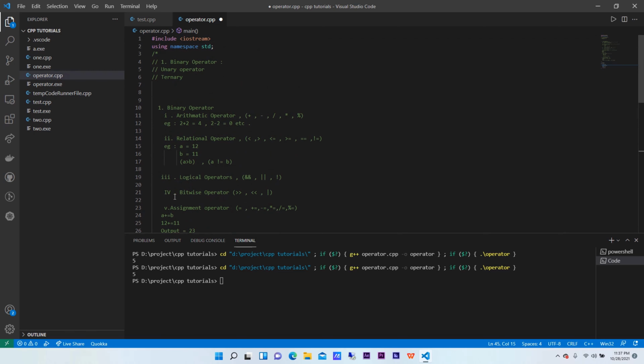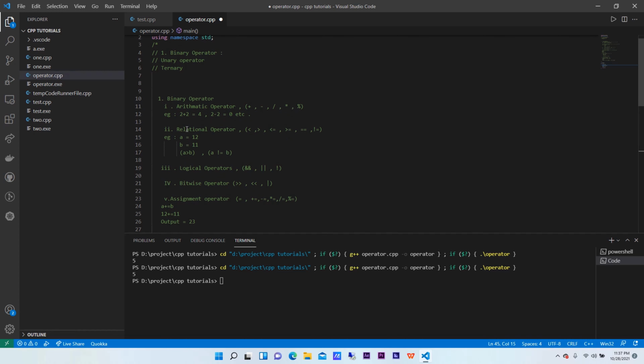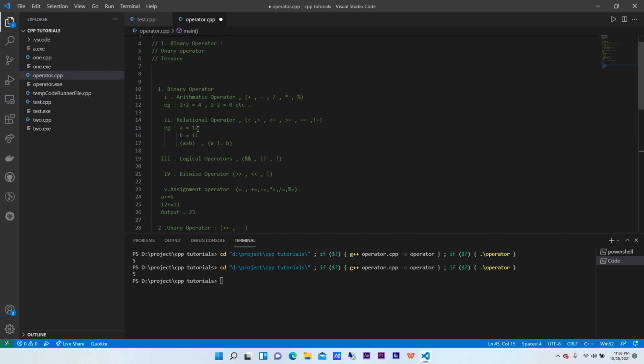So see, right now, to make the video shorter, I won't go into the ones which I think you all don't need explanation for. First of all is the binary operator, basically the 2 plus 2 funda, plus minus funda, so I don't think you all need an explanation. Another is the relational operator. This one I'll cover in an if else tutorial, and it is very simple. A is greater than B, yes or no, basically it checks.